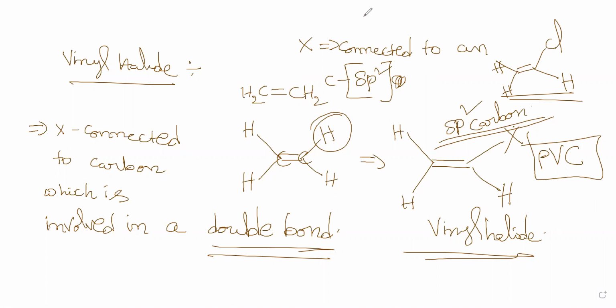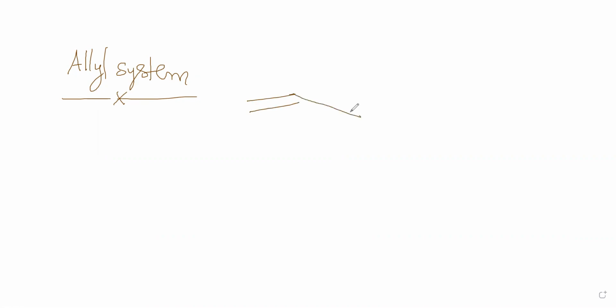This is the vinyl. The next one is allyl. Allyl system. What is an allyl system? The situation here is that you have a double bond. After that, there is one carbon. Now, at this position, you have a chlorine. This is called allyl chloride.